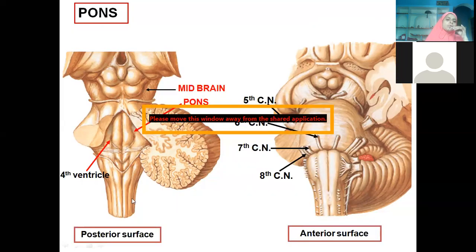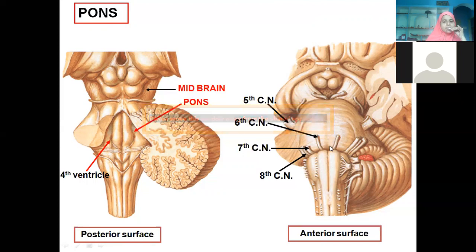So two surfaces. This is labeled so nicely. The posterior surface is also called the dorsal surface. The anterior surface is also called the ventral surface. The anterior surface is the surface which is resting in the cranial cavity, the cranial fossa. And the one which is behind, which is below the cerebellum, is the dorsal surface.